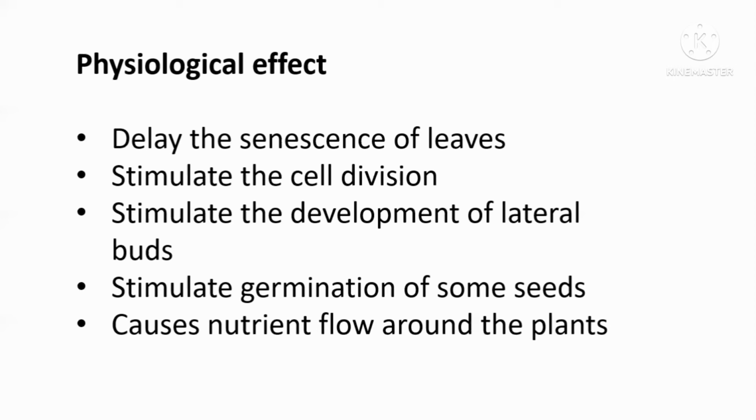But this mitochondria does not break down until the end, because you know that even though the leaf is senescing, still it is living, still it is attached to the plant, so it needs energy. So in order to produce the energy, the leaf needs the mitochondria.